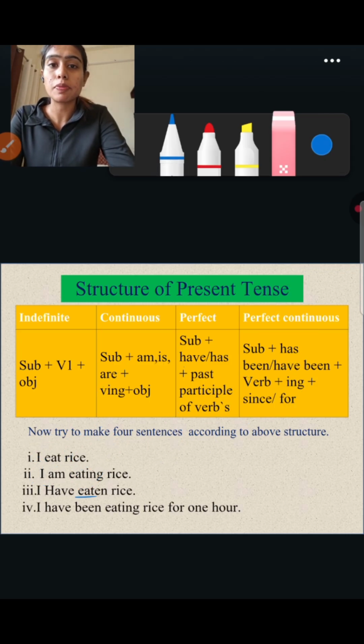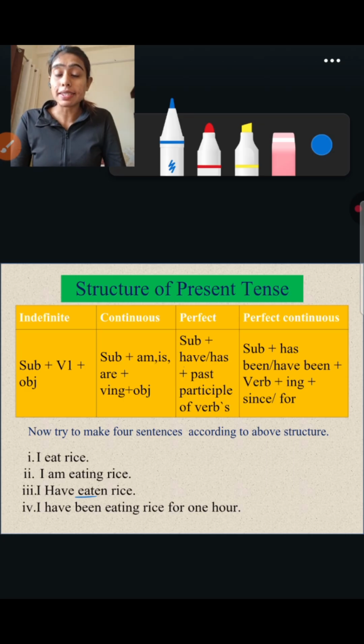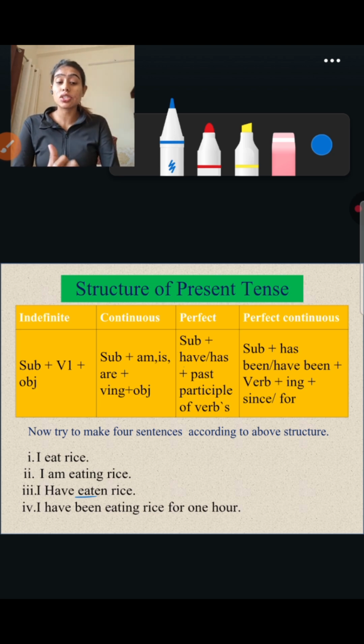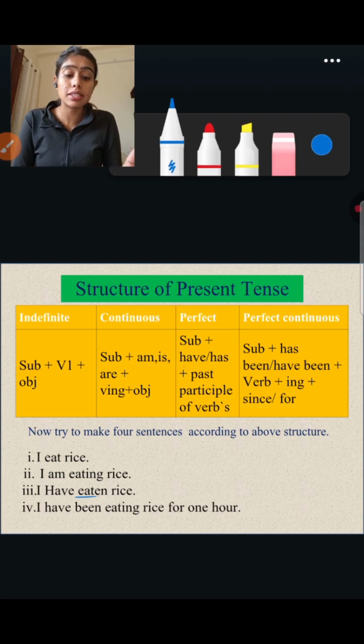Moving forward to present continuous tense. When do we use present continuous tense? We use present continuous tense when the activity is going on at this point of time. For example, I am playing. You are listening. She is playing a game. These are sentences of present continuous tense.